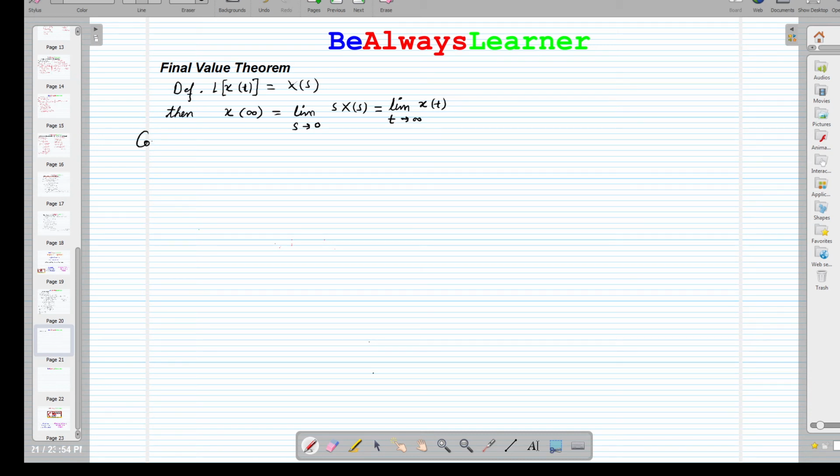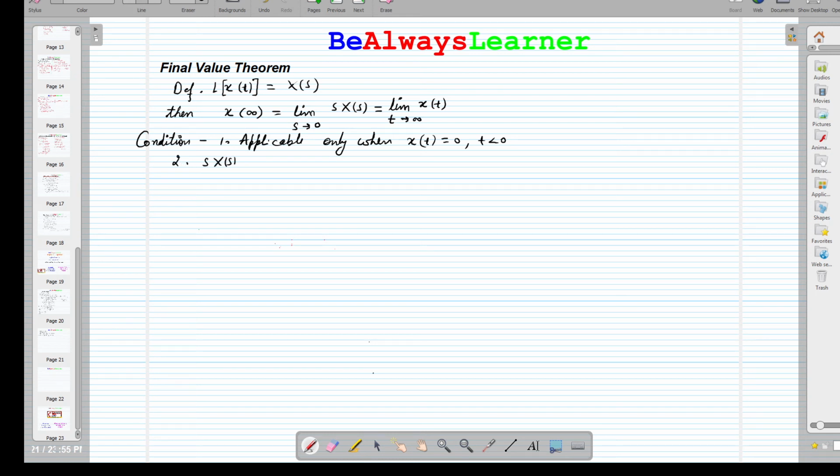Now we are taking the conditions. The first condition is that it is applicable only when x(t) is equal to 0 for t less than 0. The second condition is very important.